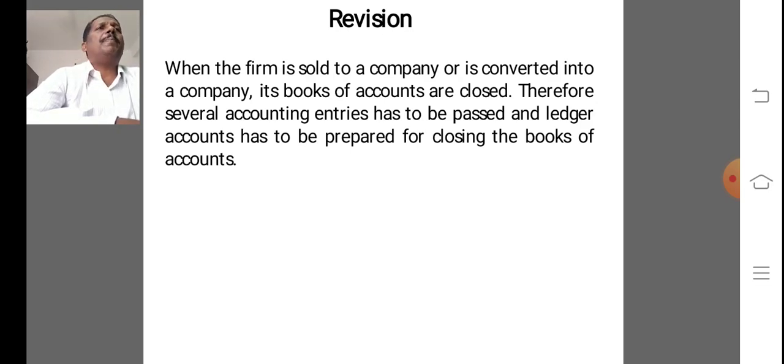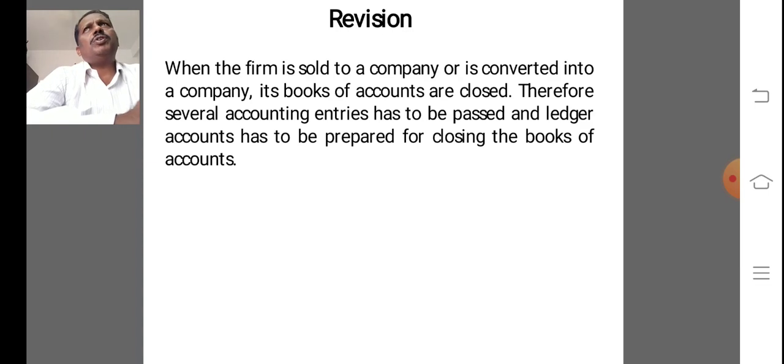And credit the amount of purchase consideration due in the name of the purchasing company. Assets not taken over, sale of assets and payment of liability, assets taken over by the partners, and liability taken over by the partners are all important. And if there are any expenses on realization or dissolution, they must be given in the problem, and those are also considered.